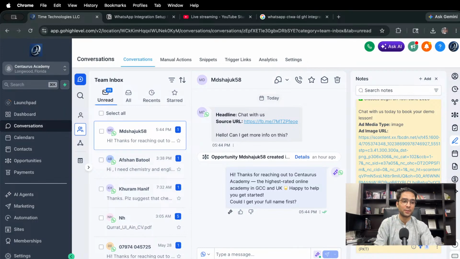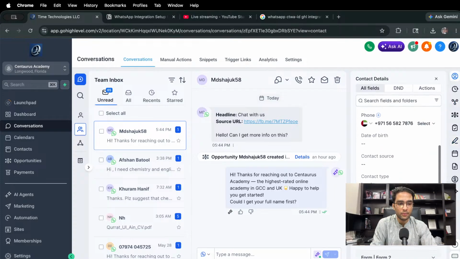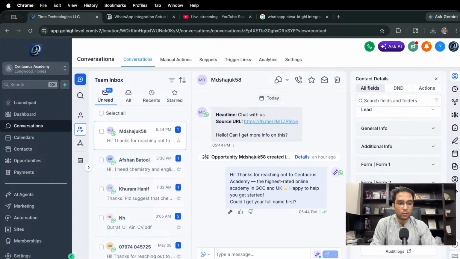Now, what will happen? See, now this whole information then gets saved to this contact's special fields which we have created for Google and Meta differently, because ads can be coming from both ends.